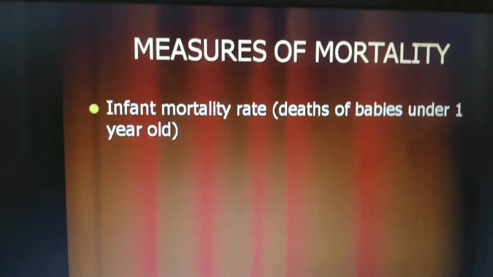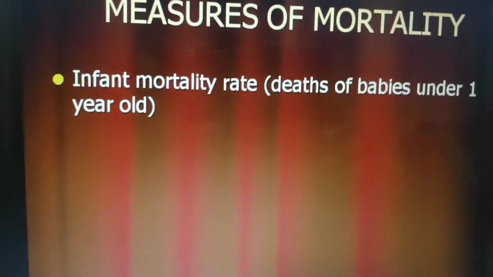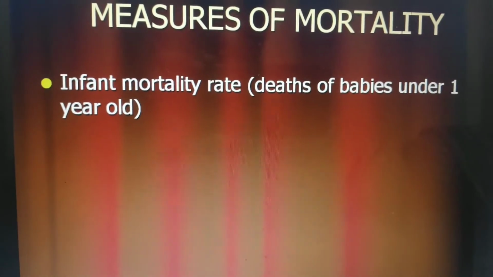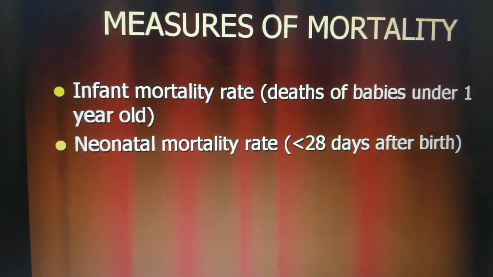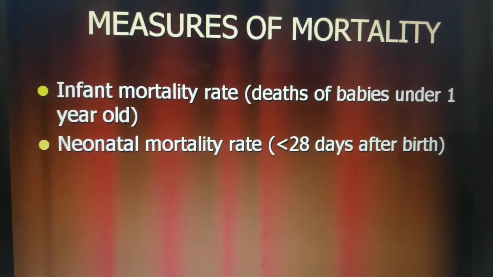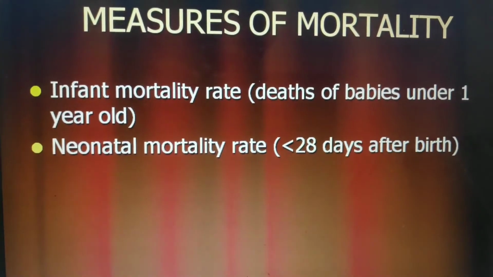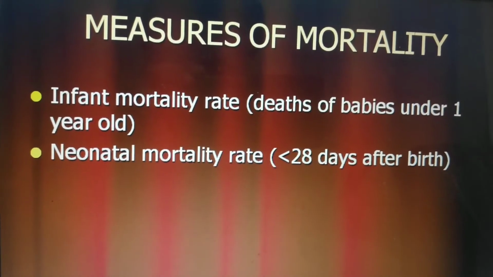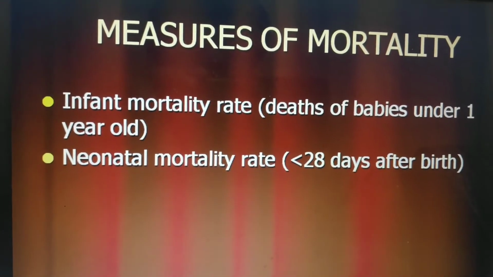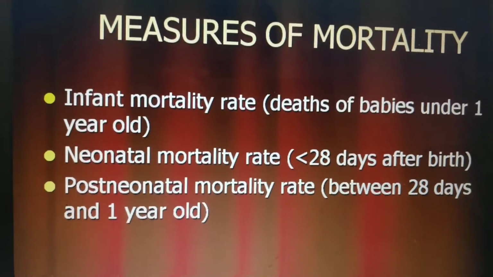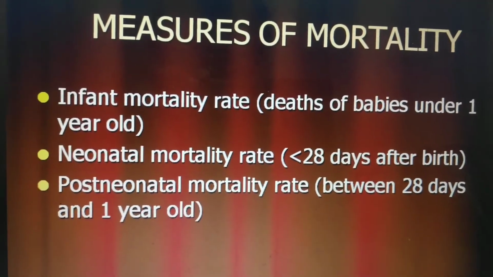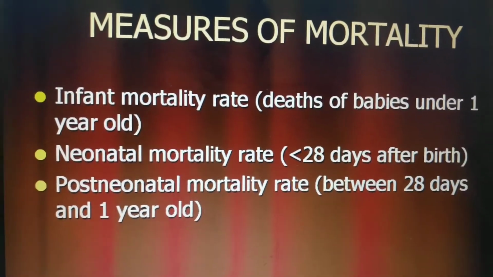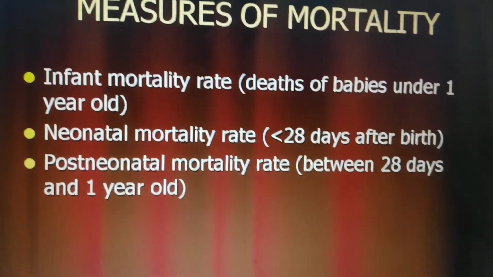So next, when we talk about measurement, a major measurement for a country like India is infant mortality rate. The infant mortality rate means deaths of babies under 1 year old. And within this infant mortality rate, we can divide in two parts. First is neonatal mortality rate, that is death occurring within 28 days after birth. And post-neonatal mortality rate is between 28 days and 1 year. So infant mortality rate is equal to neonatal mortality rate plus post-neonatal mortality rate.